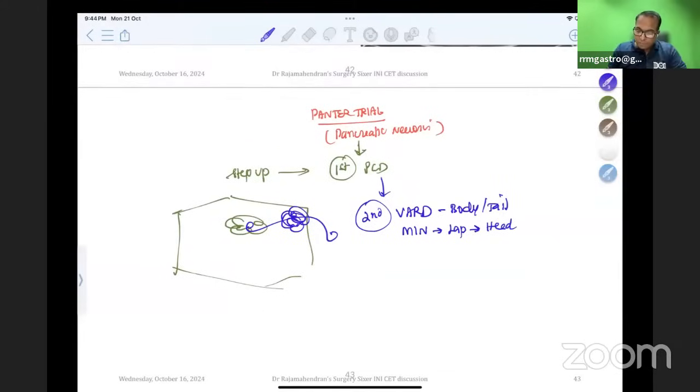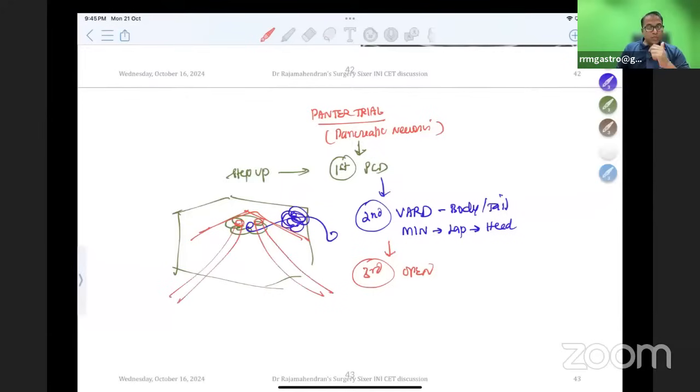If the patient is still not improving, then you go for the third step, open necrosectomy. You put a big rooftop incision, remove all the necrosis, and keep a drain like this inside, another drain on this side. I will wash through this, and the fluid will come out like this.